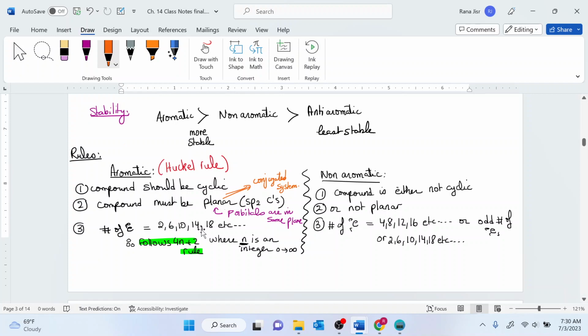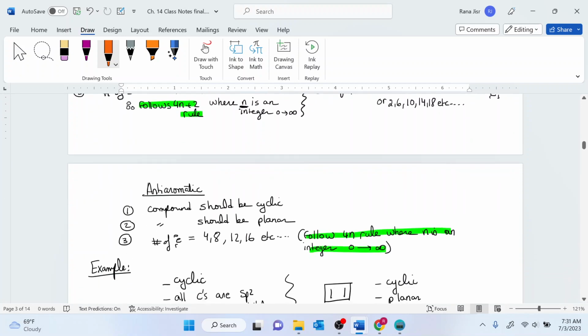And then you go by the number of electrons. Aromatic follows the number of electrons to be 4n plus 2, where n is an integer. Now you don't have to calculate the n. N is just an integer, but the number of electrons, you have to find it from the structure. Remember that every double bond is 2 electrons. So if your number of electrons is any of those, going plus 4 as you go, then, together with the conditions listed above,